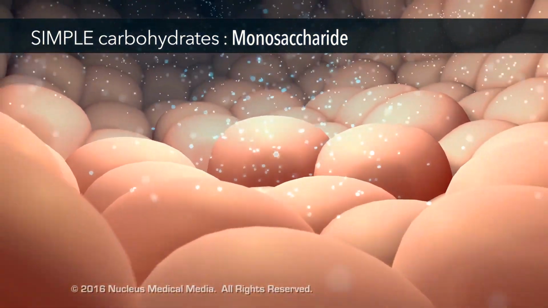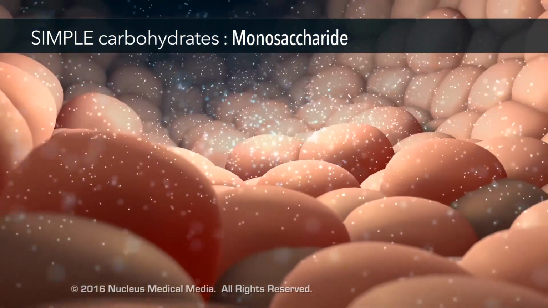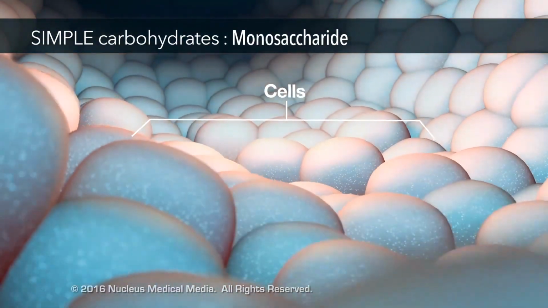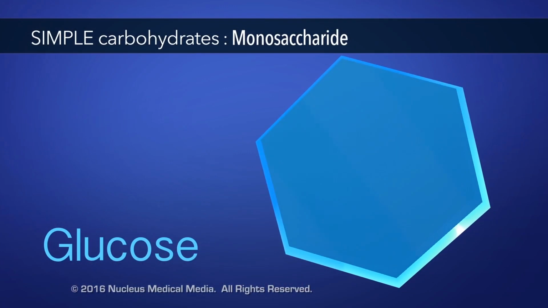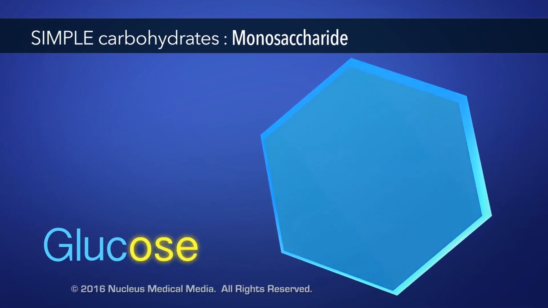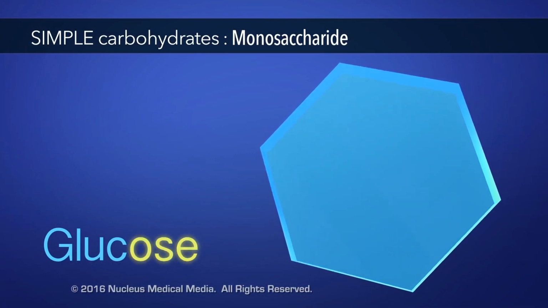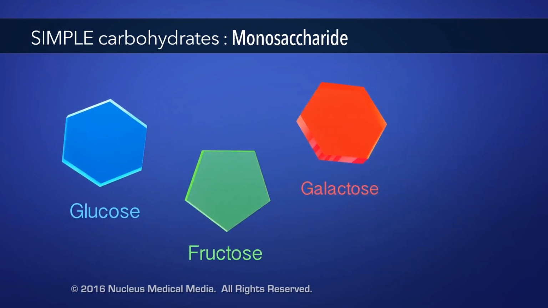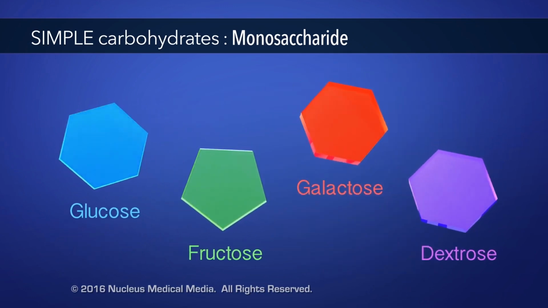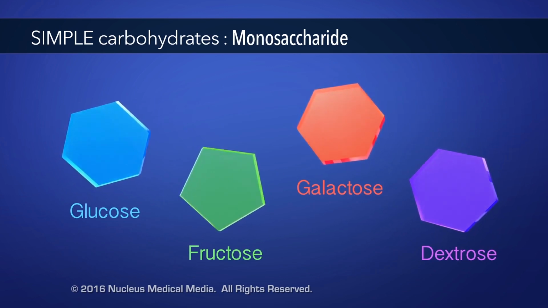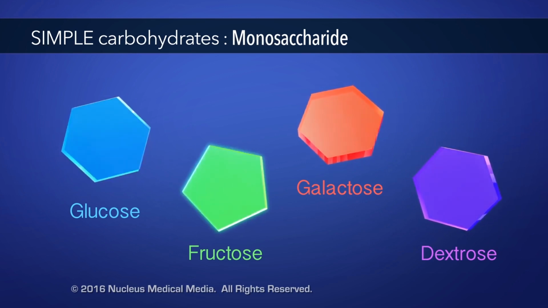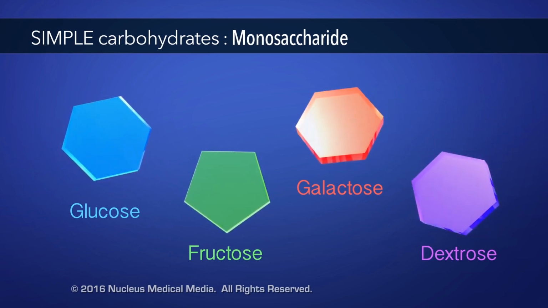Simple sugars like glucose are the quickest form of energy because your cells can break them down easily. Words ending in OSE or ose are typically sugars, such as the monosaccharides fructose, galactose, and dextrose. Like glucose, these monosaccharides are all simple sugars because they are made up of a single sugar molecule.